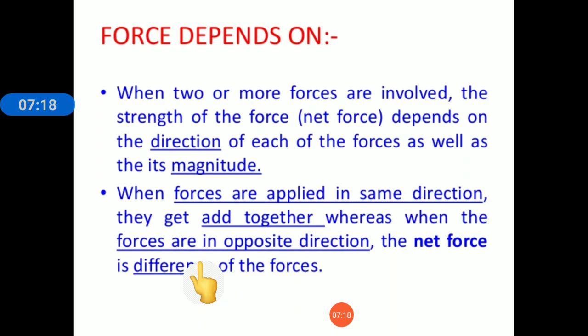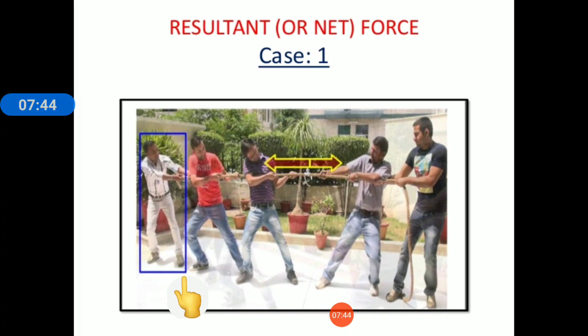For example, the second student who is applying the force from right to left, suppose that force is more than the first student who is applying force from left to right. In that case, the chair will move easily from right to left, because the second student is applying more force than the first student. You will get this clear in the next picture.